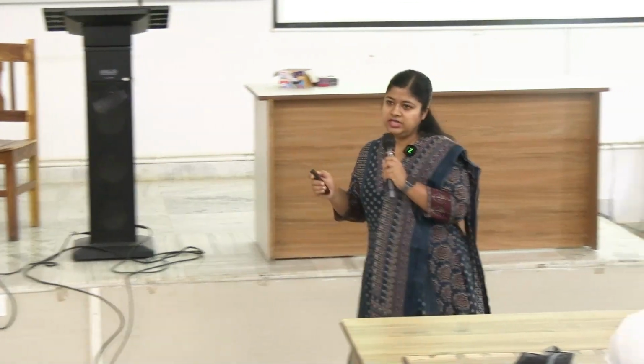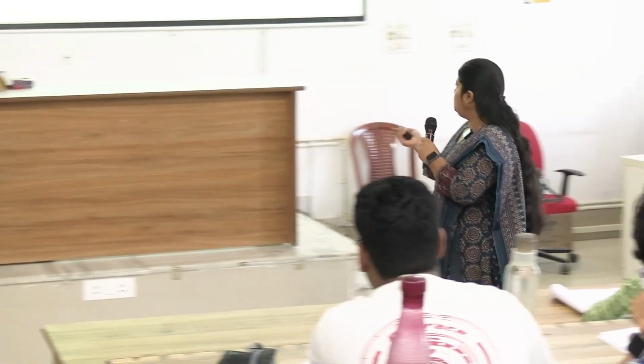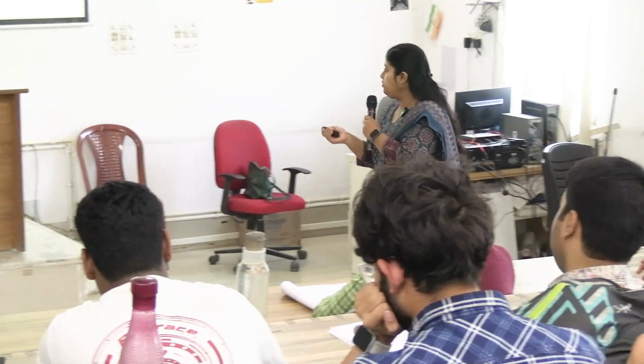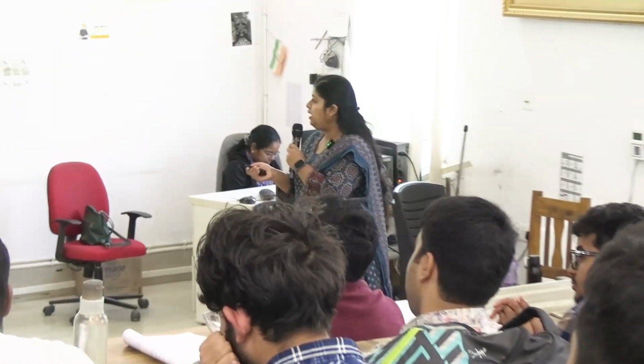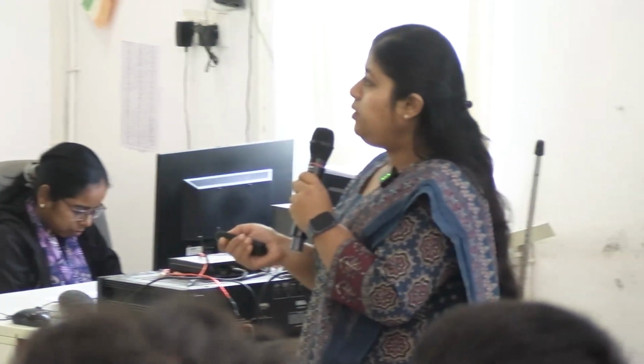In case of 3 group, which side chains are changed? 7 and 8, they are interchanged. So, in case of 3 series, 1, 3, 5, 8 and 2, 4, 6, 7 will be in sequence. So, for formation of uroporphyrinogen 3, we require an enzyme, that is uroporphyrinogen 3 co-synthase. From uroporphyrinogen 3, coproporphyrinogen 3 is produced.